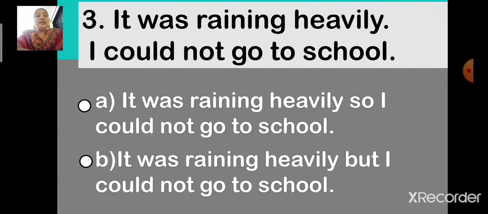Option A, it was raining heavily, so I could not go to school, or option B, it was raining heavily, but I could not go to school. Which is the correct answer? Yes, you are right. Option A, it was raining heavily, so I could not go to school is the correct answer. So children, let us select option A. Yes. Option A is the correct answer. It was raining heavily, so I could not go to school.